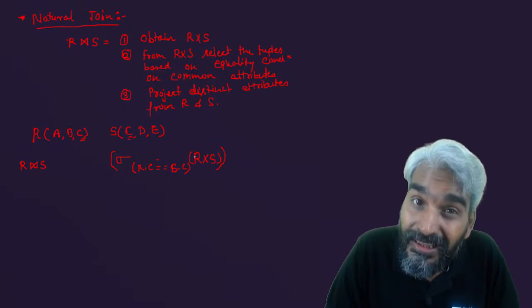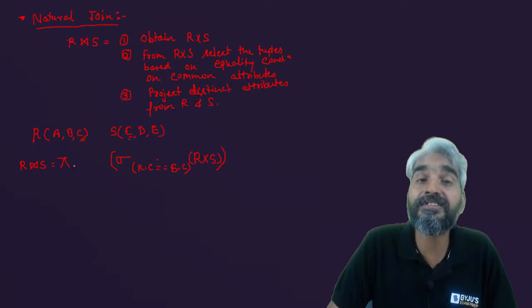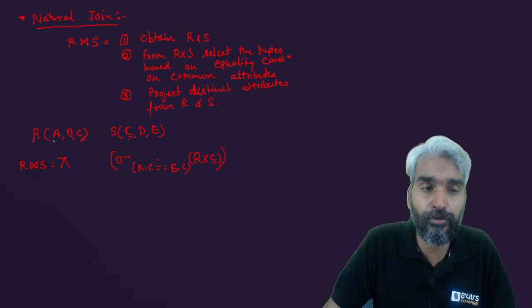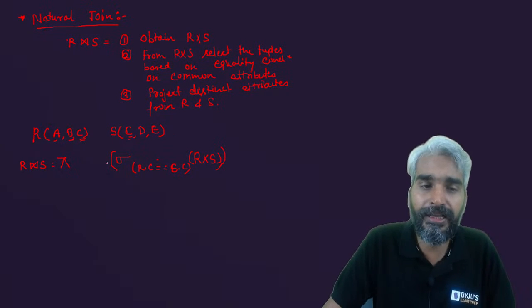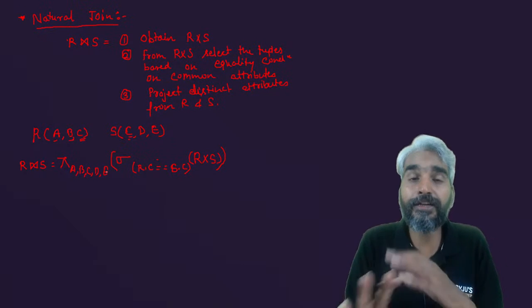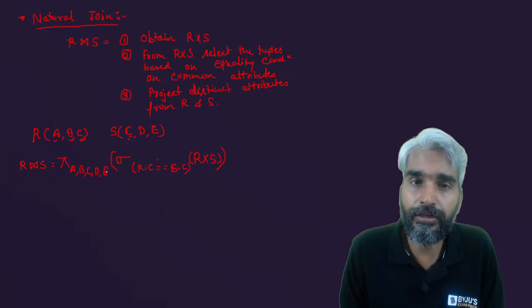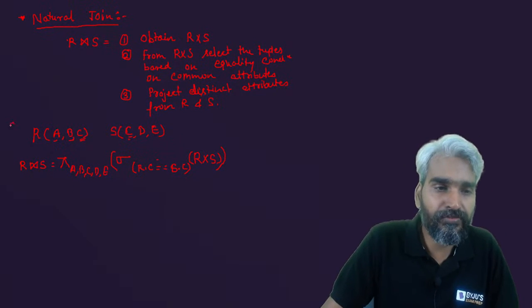From those selected tuples, you need to project the distinct attributes of R and S. So C is duplicate, so you need to project C only once. So you need to project A, B, C, D, E, and you will get your natural join. Clear enough?